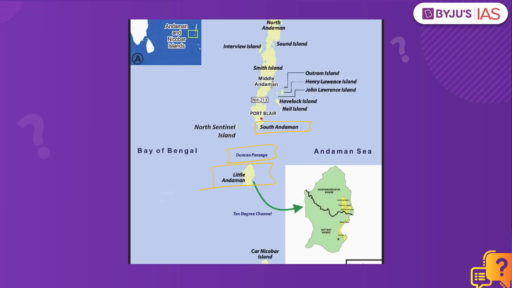You might also get other questions as well. Let's say for example the 10-degree channel, where is it present? It is present between Little Andaman and Car Nicobar Island. So kindly remember the channels, the straits and the passages when it comes to the Andaman and Nicobar Islands. Now let's look into the next practice question.